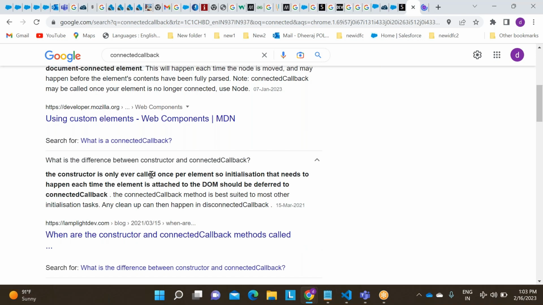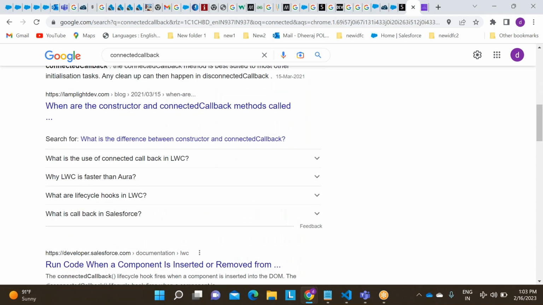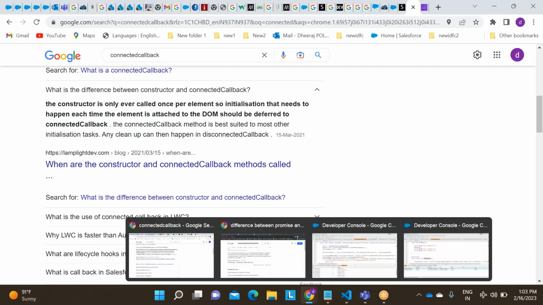The constructor is only ever called once per element. Initialization that needs to happen each time the element is attached to DOM should be deferred to connected callback. For initialization we are using connected callback only. We are not writing code in the constructor here.